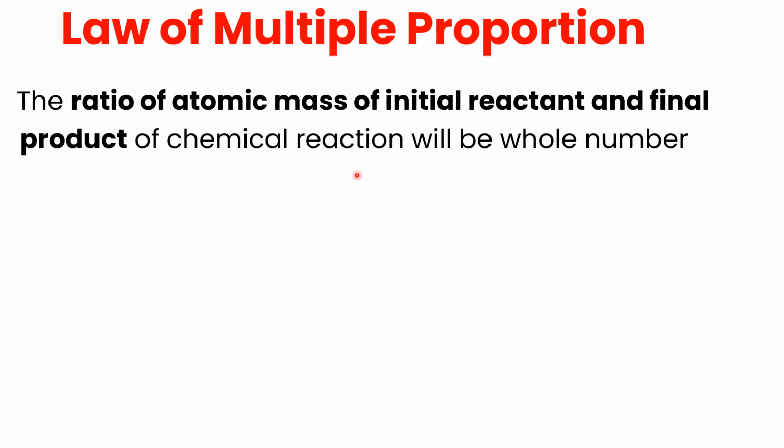We can represent the law of multiple proportions with the chemical reaction of water.